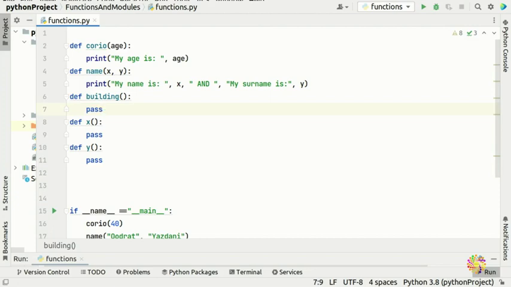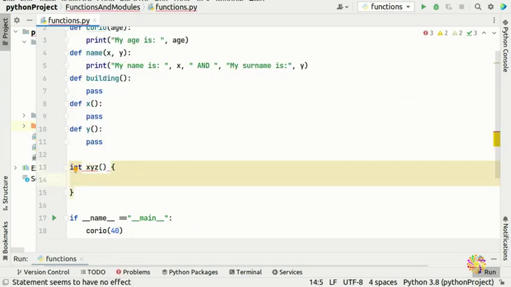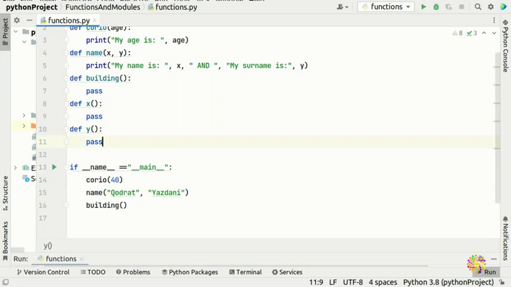Keep in mind, in high intensity programming you need this pass, so when you're leaving a function empty, you need to put this. With C++, sometimes you don't even need to put anything here. For example, you put int, for example xyz, you can leave it empty, no problem. Sometimes you get an error because this is C syntax. But with Python you need to define everything, and there is something called indentation, and if you look in here there are 4 spaces.